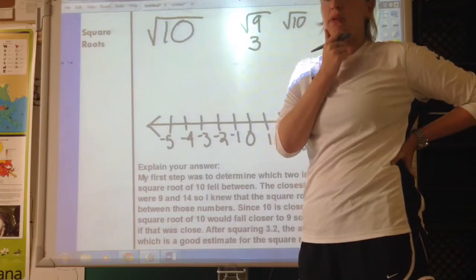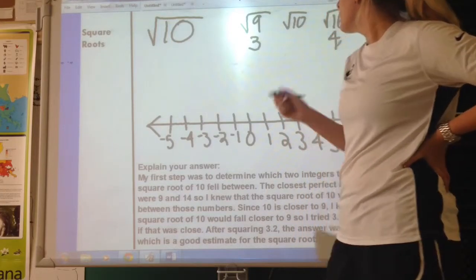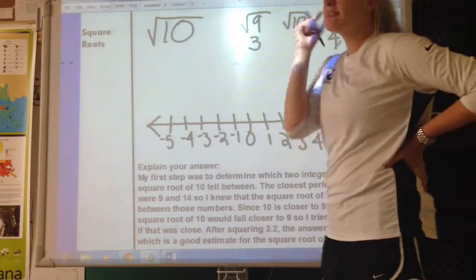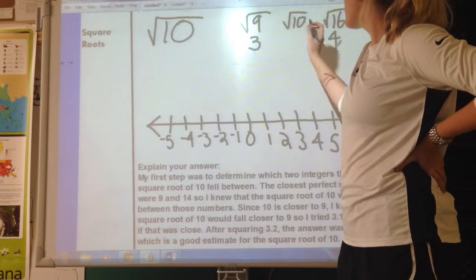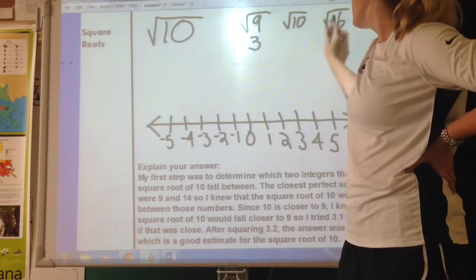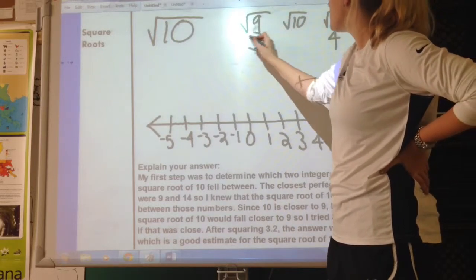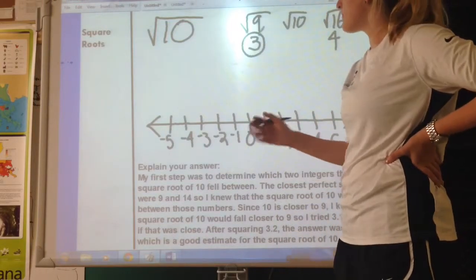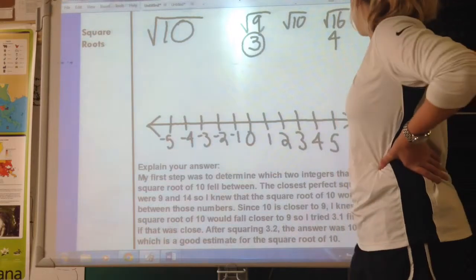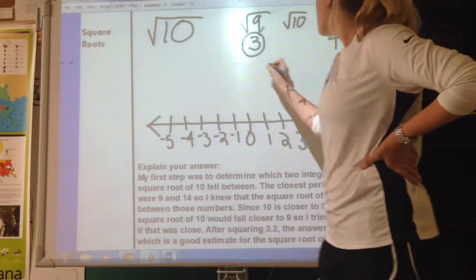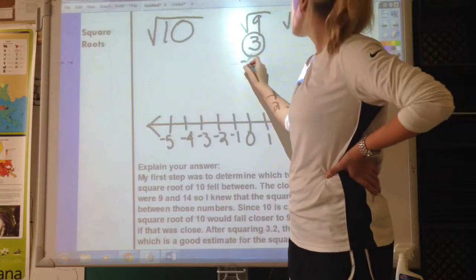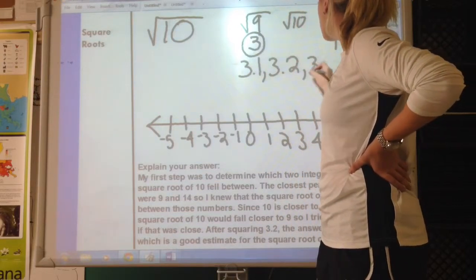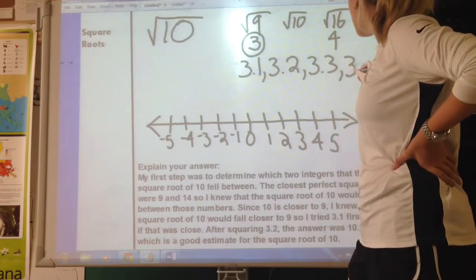My next step is to figure out, is the square root of 10 going to be closer to 3 or closer to 4? And this is where I look back to my radicals. And I know that 10 is closer to 9 than 16. So the square root of 10 is going to be closer to 3. And this is where we start coming up with some of our answer choices. So if it's closer to 3, which is the smaller integer, I know my answer choices are 3.1, 3.2, 3.3, and 3.4.